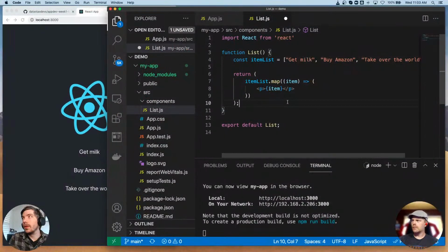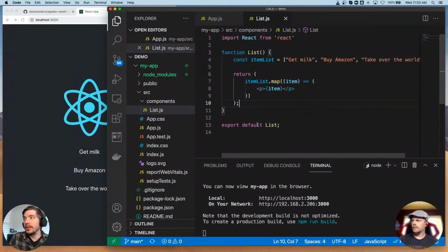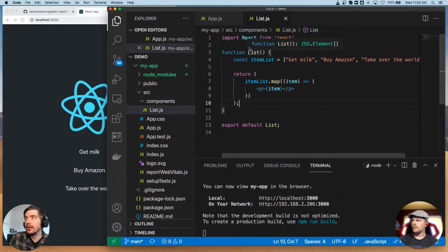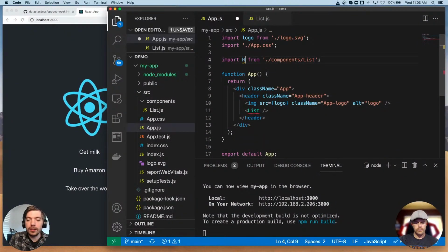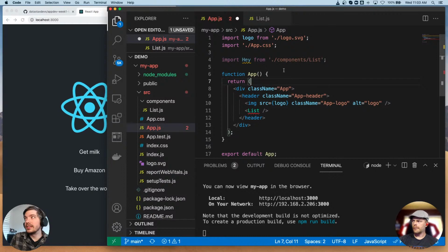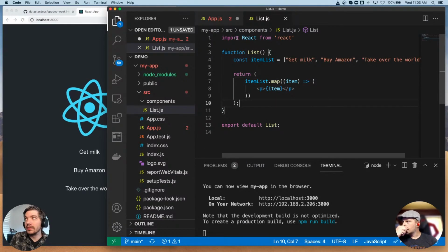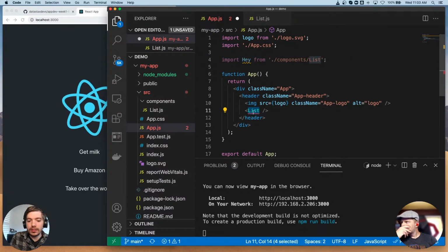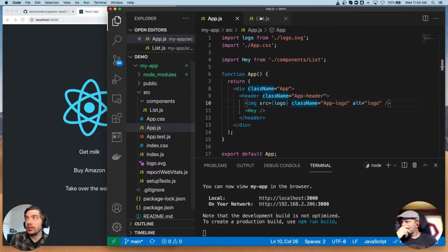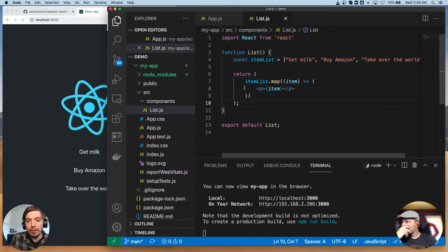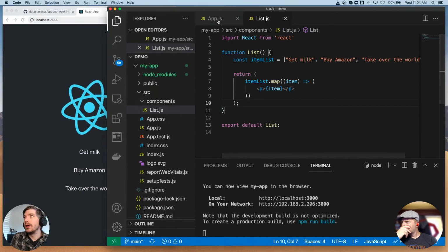Because I'm by default exporting list, that means I can name this anything when I import it. I can say, hey, from components.list, and it's still going to get this function here. I could just call this hey, and it would work, because by default it's going to import this. So I don't have to name it specifically.